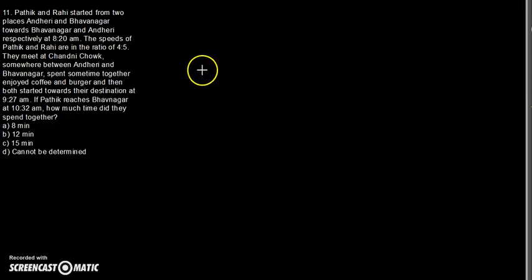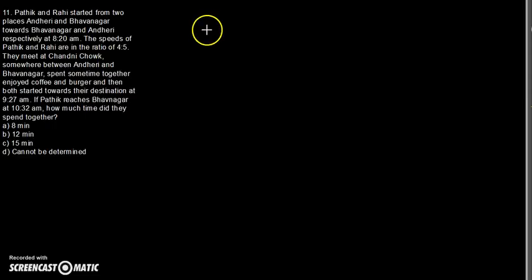They meet at Chandni Chowk somewhere between Andheri and Bhavnagar, spent some time together, enjoyed coffee and burger, and then both started towards their destination at 9:27 am. If Pathik reaches Bhavnagar at 10:32 am, how much time did they spend together? 8 minutes, 12 minutes, 15 minutes, or cannot be determined.